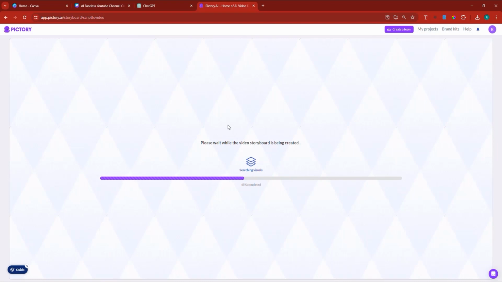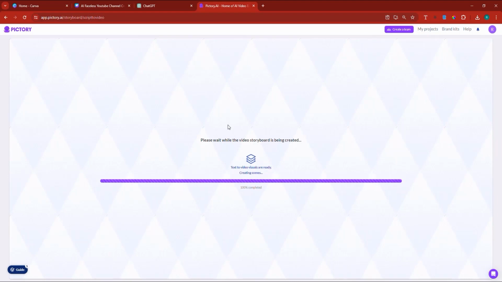Now from here, it doesn't get so complex, to be honest with you, because the software is so easy to learn. And it has everything. It has captions. It has everything you ever need. Now, it's not on the level of editing that CapCut would have, because CapCut is a manual software. You edit with it manually. This one, on the other hand, is not manual, right? So you cannot add special effects and those great transitions that you have in CapCut. You don't have access to all of that, but you have access to another feature, which is that it is right now creating a video for you and you didn't have to do anything.